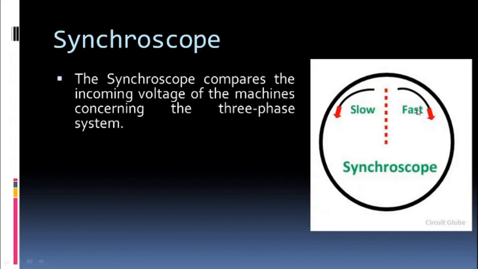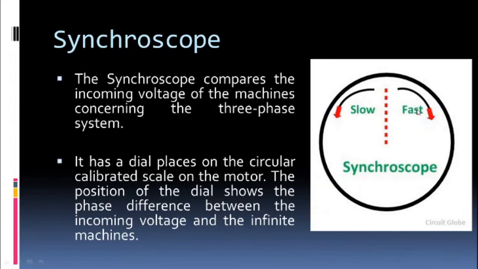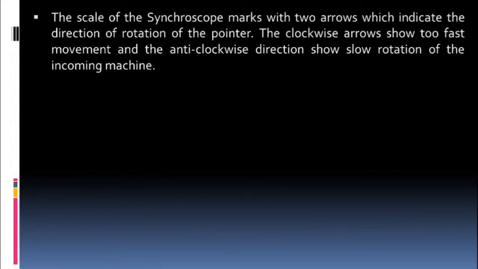Okay. The synchronoscope compares the incoming voltage of the machine with the three-phase system, and it has a dial placed on a circular calibrated scale where the position of the dial shows the phase difference between the incoming voltage and the infinite machine or the running machine. The scale of the synchronoscope is marked with two arrows. Now what it does, it indicates the direction of rotation. Alright, the clockwise arrow shows the too fast movement of the incoming machine, while the anti-clockwise direction shows the slow rotation of the incoming machine. Hence you can match it.